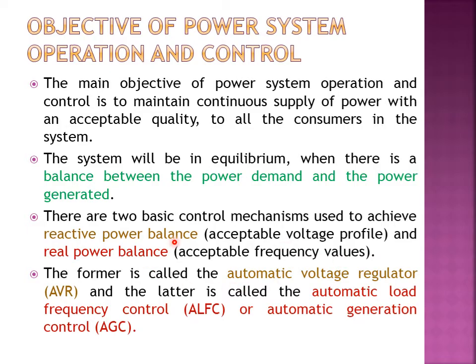That is QV control for reactive power, and for real power we will say PF control. This reactive power balance is done via the automatic voltage regulator, AVR, that we will read in our third unit, and this real power balance is done by automatic load frequency control, ALFC. This we will be reading in our second unit.